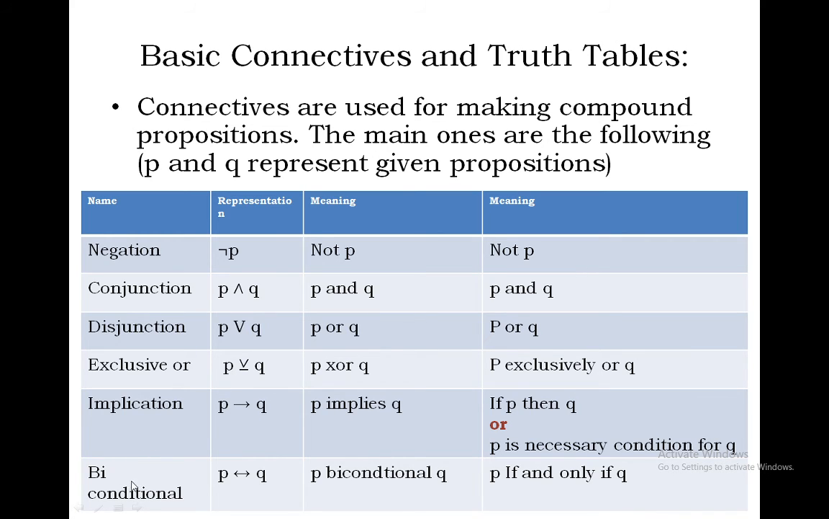And lastly we have biconditional. We represent it as P biconditional Q, and the meaning is P if and only if Q. If P is true, then only Q is going to be true. In other words, P must be true, or a necessary condition for P to be true is Q.